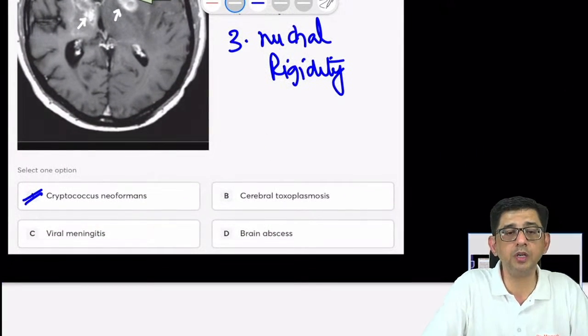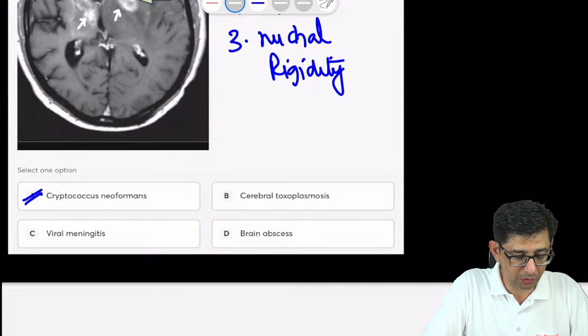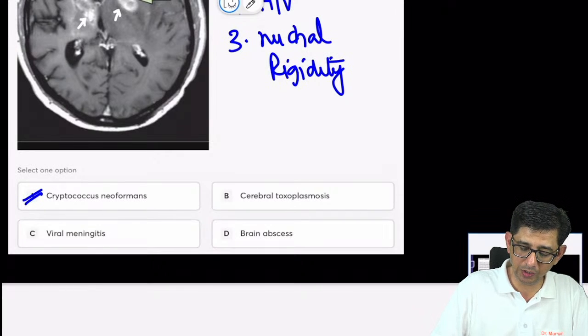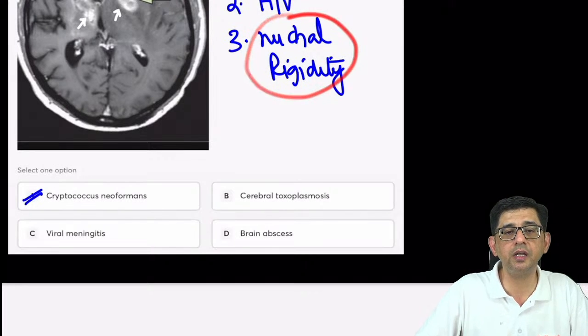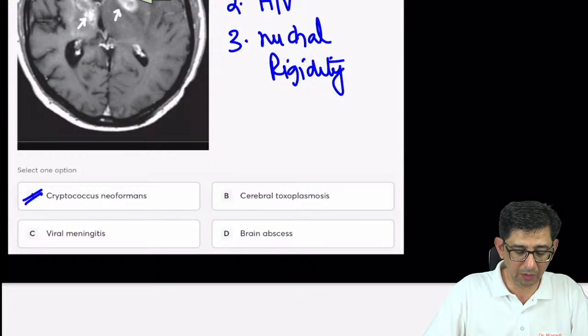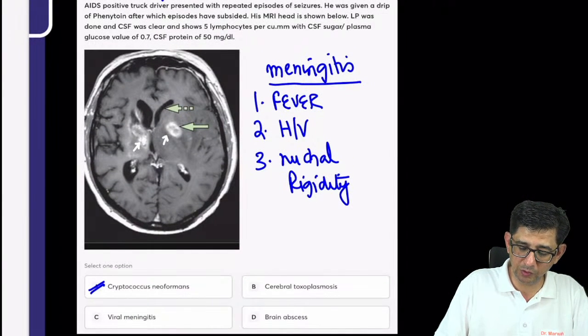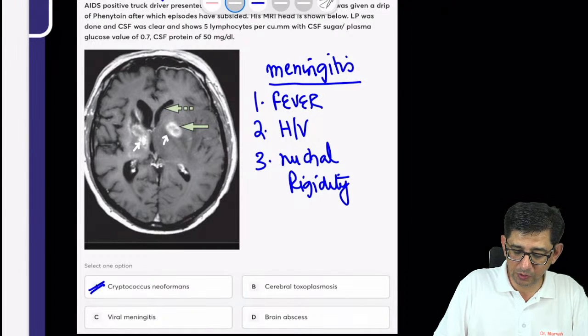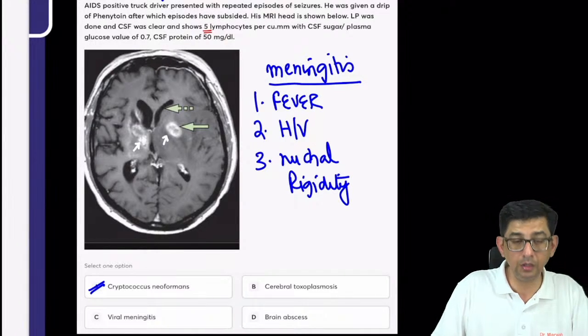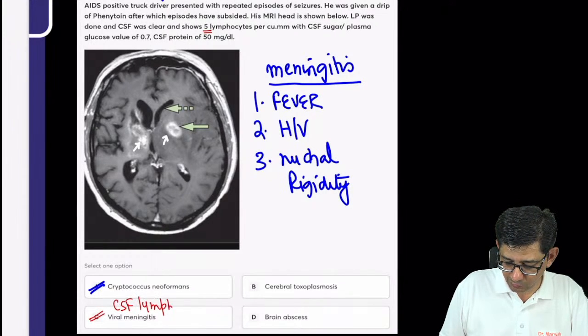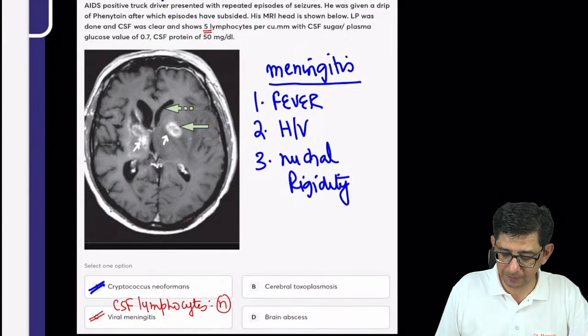Viral meningitis and brain abscess. Okay, C and D. Yes. Read it, viral meningitis. Meningitis is unlikely. Why? Because in this particular case there is no nuchal rigidity, and viral meningitis should have increased lymphocytes. Read the CSF finding of this patient. The CSF shows 5 lymphocytes per cubic millimeter. 5 lymphocytes per cubic millimeter is normal. There is no lymphocytosis, so I'm ruling out option C because there is no evidence of CSF lymphocytosis. The CSF lymphocytes are bound to be increased, but they're given to be normal in this case.